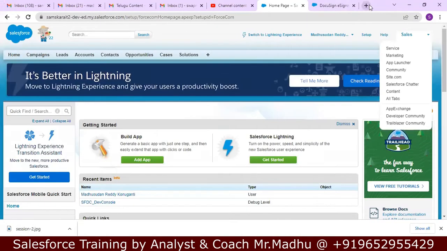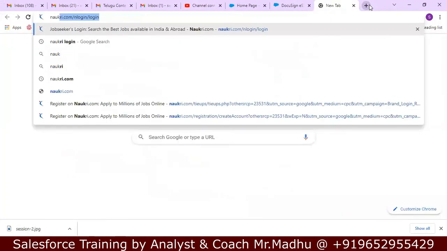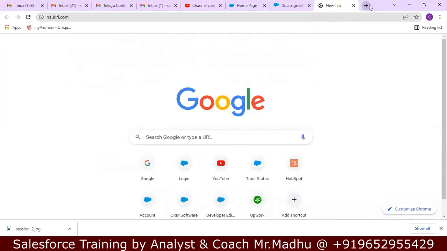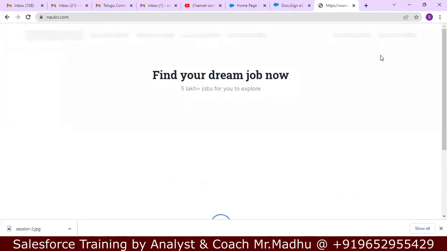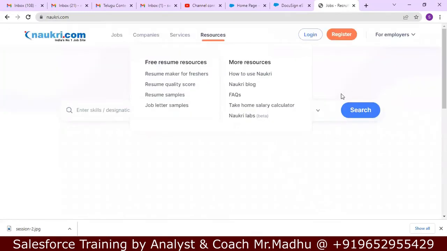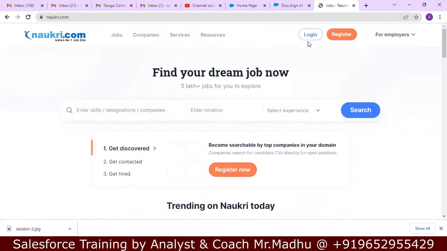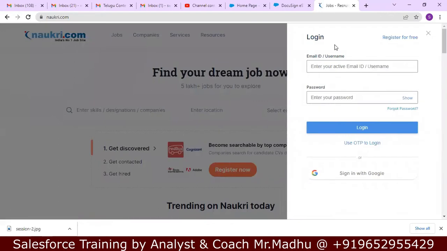Take Naukri.com. This is the front-end screen. This login screen is a front-end screen. This is developed in Visualforce. To give this screen, we need to write programming by using Visualforce.